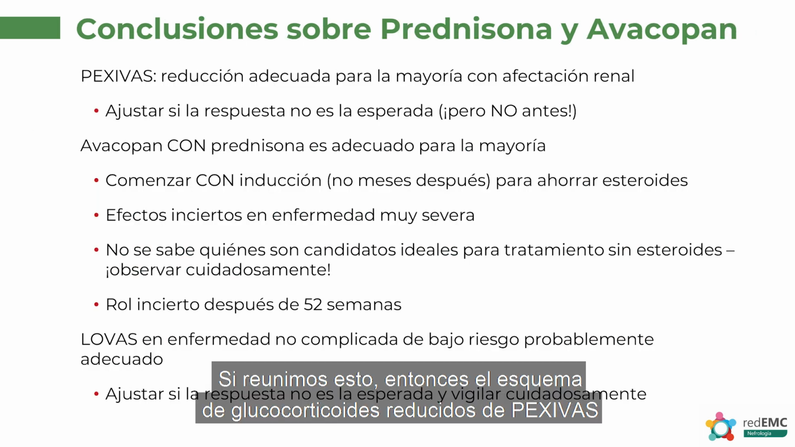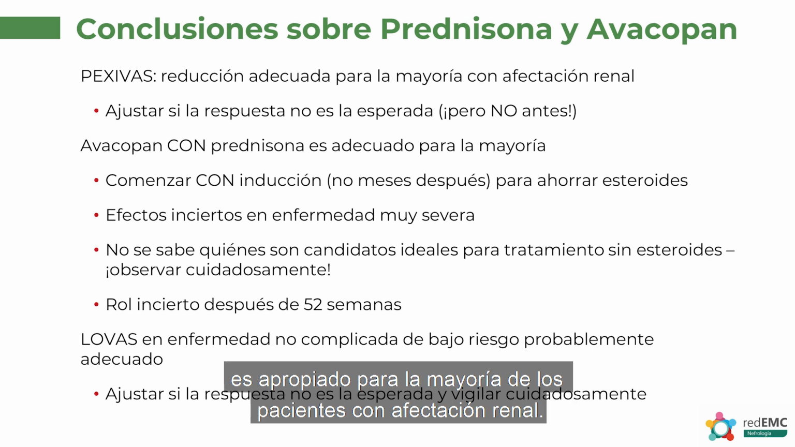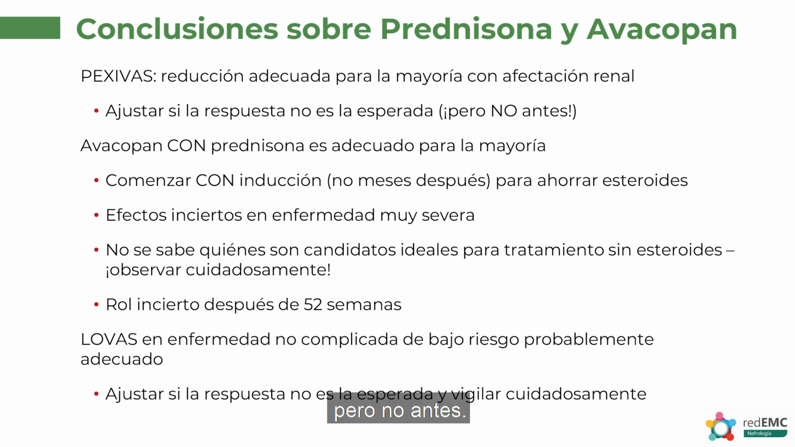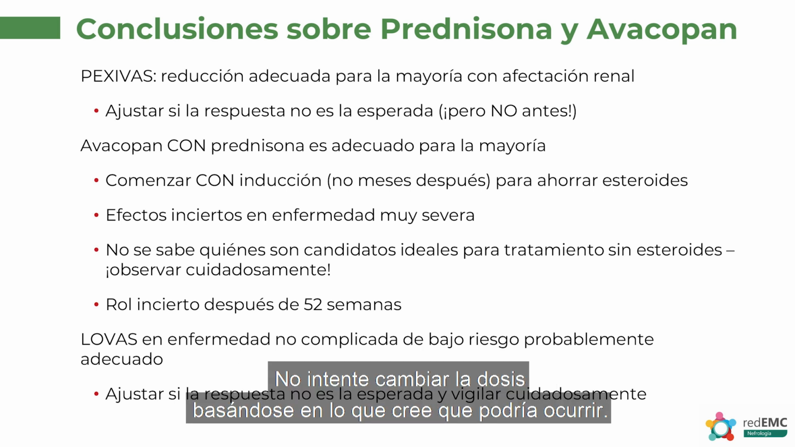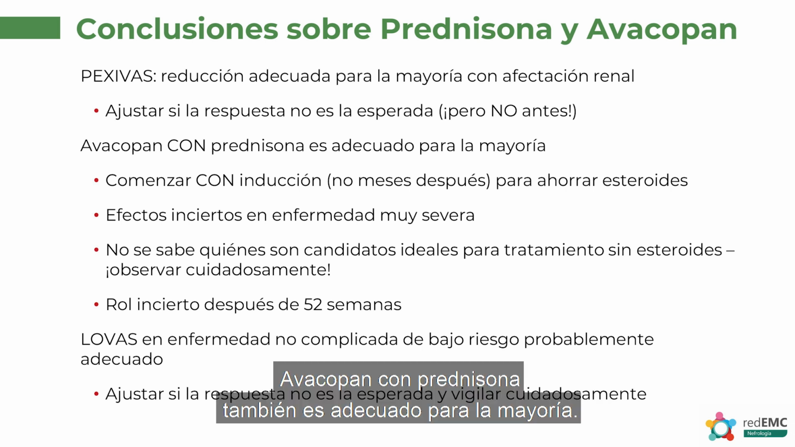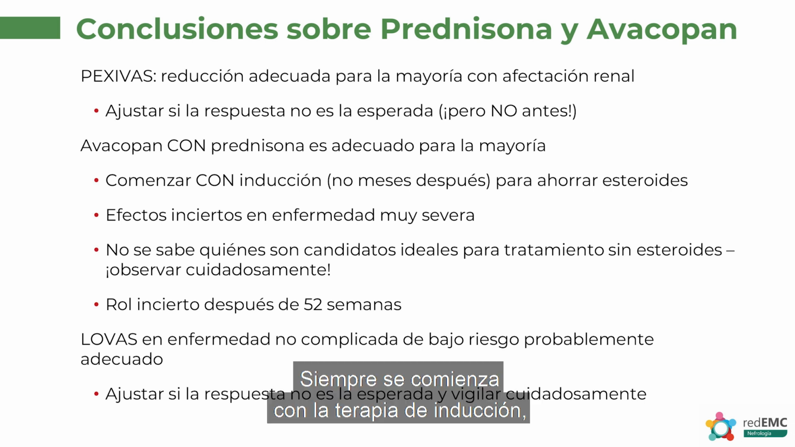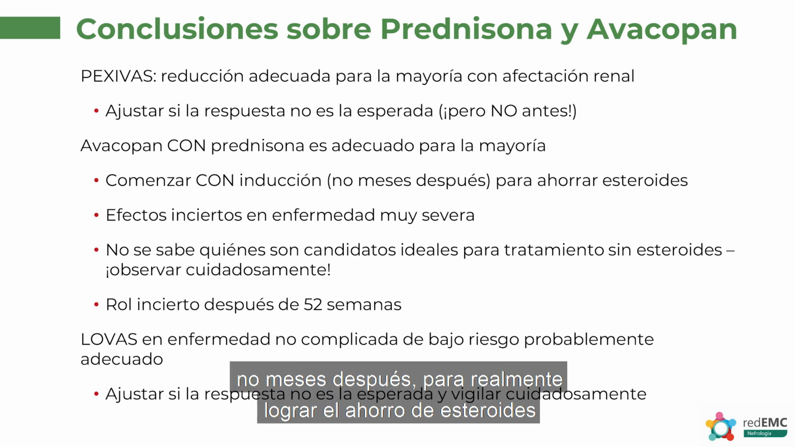So if we put this together, then the PEXIVAS reduced dose glucocorticoid regimen is appropriate for most patients with renal involvement. You should consider adjusting it if the response is not as expected, but not before. Don't try and change the dose regimen on the basis of what you think might happen. Avacopan with prednisone is appropriate for most patients as well. You always start with the induction therapy, not months later, so that you actually achieve steroid sparing.